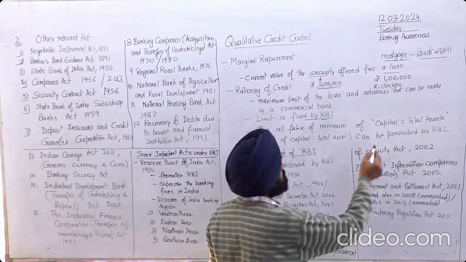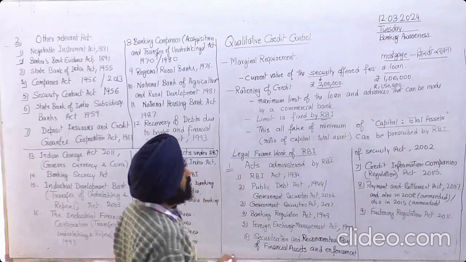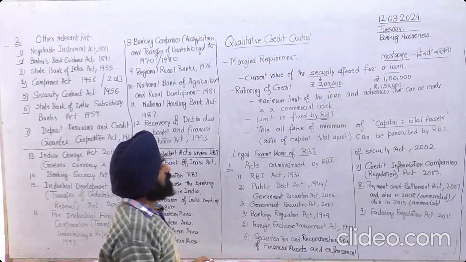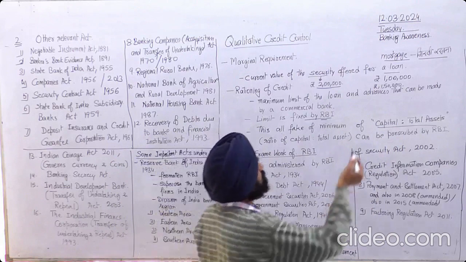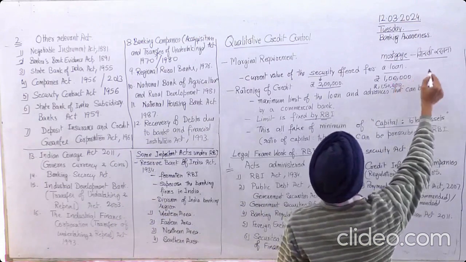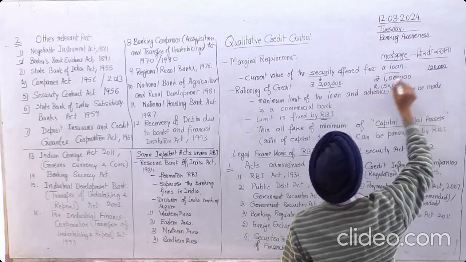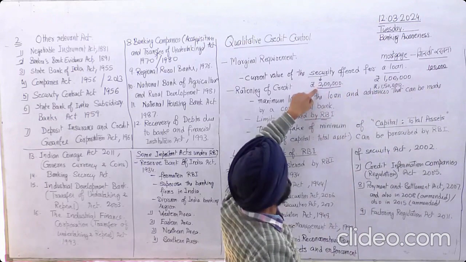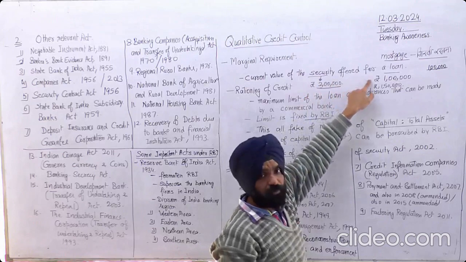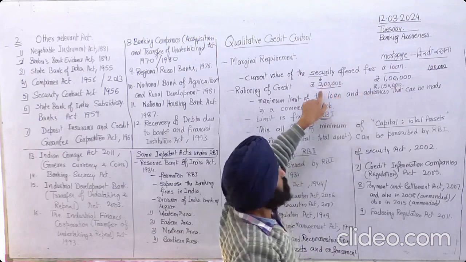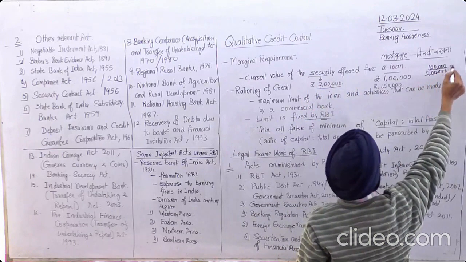What is capital to total asset? It is the ratio of capital and total assets that can be prescribed by RBI. In the first case it was 1 lakh rupees, and the bank has 1 lakh rupees with itself, because the total is 2 lakh. Out of that 2 lakh, 1 lakh is given to the person and 1 lakh is with the bank. So 1 lakh divided by 2 lakh is 1 by 2, that is 0.5.